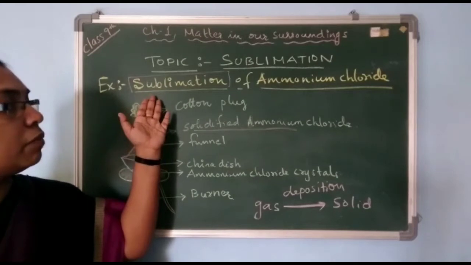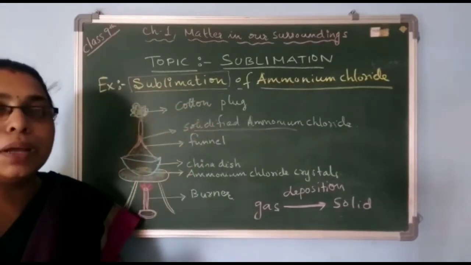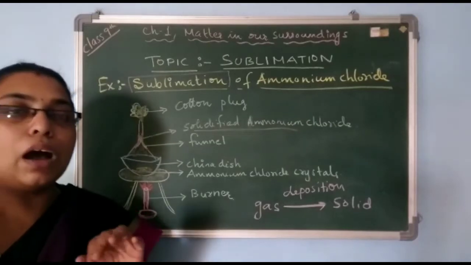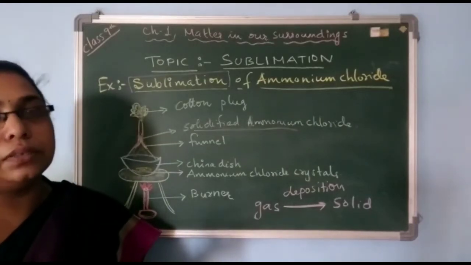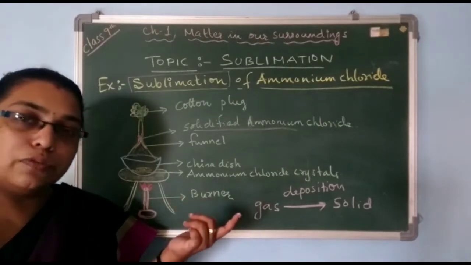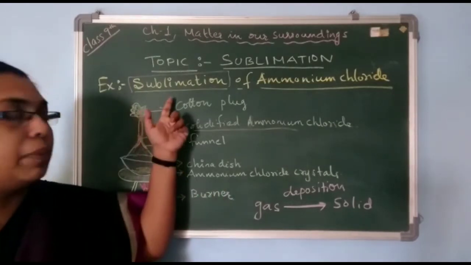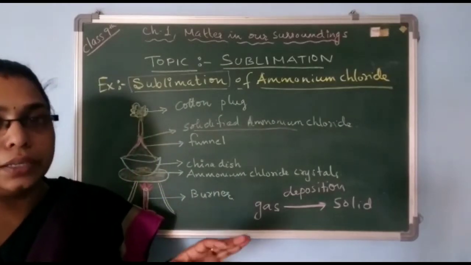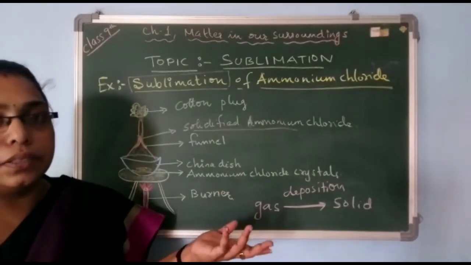An application of sublimation in the chemical industry is usually for purification. If one of the substances is sublimable, that means it goes directly to the gaseous form, then we can use the sublimation process to purify the ammonium chloride or any sublimable substance.